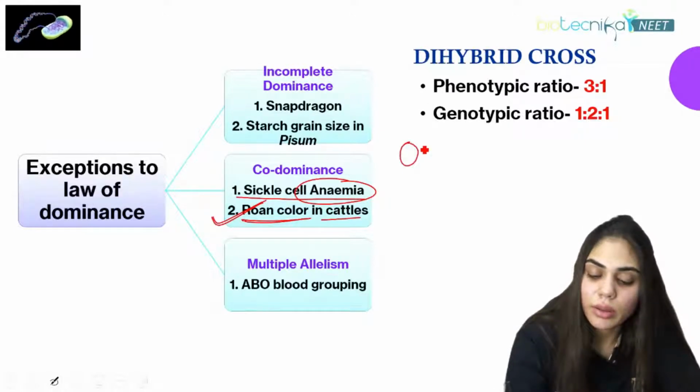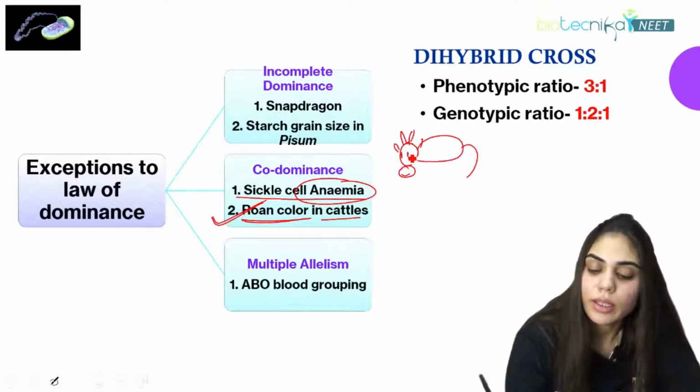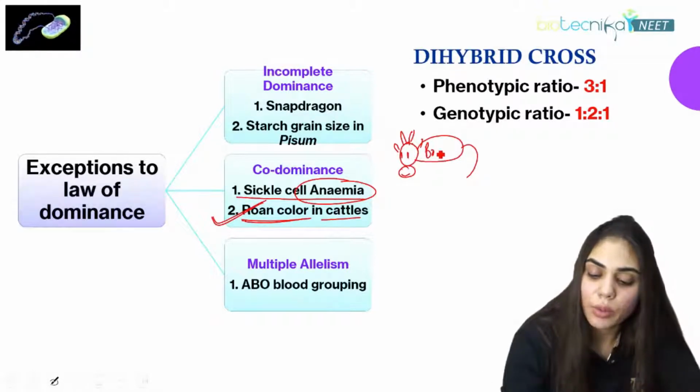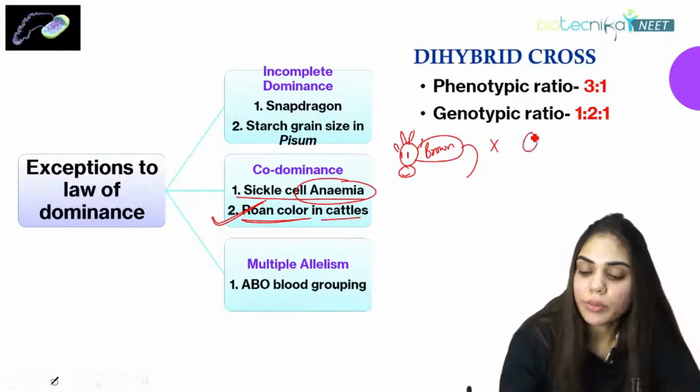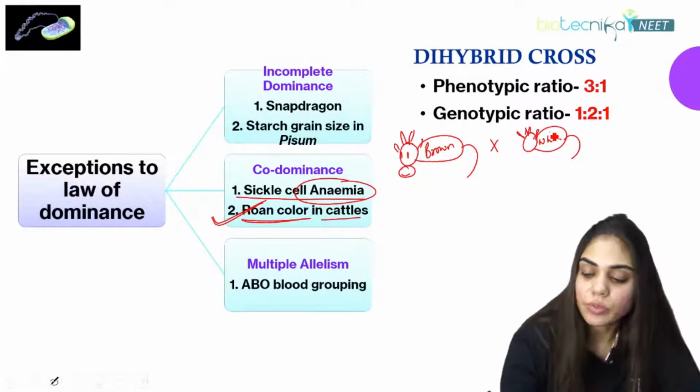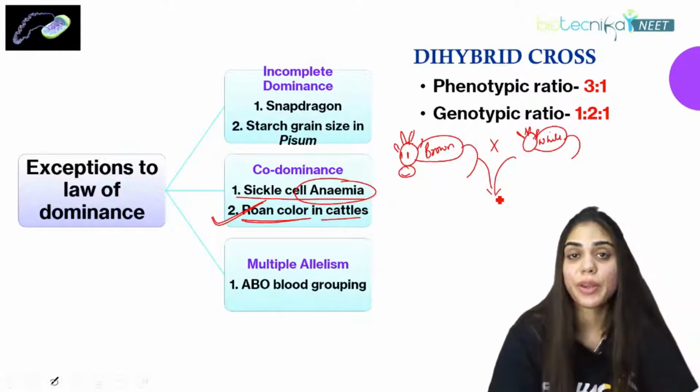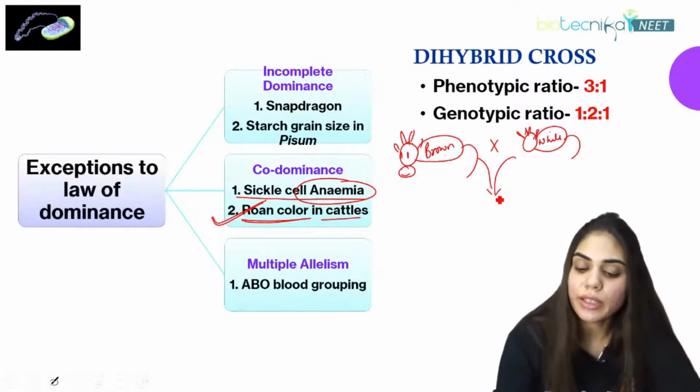Suppose this is a cow, a brown color cow. And if we are crossing this with a white color cow, what will we have? These both genes are expressed together.